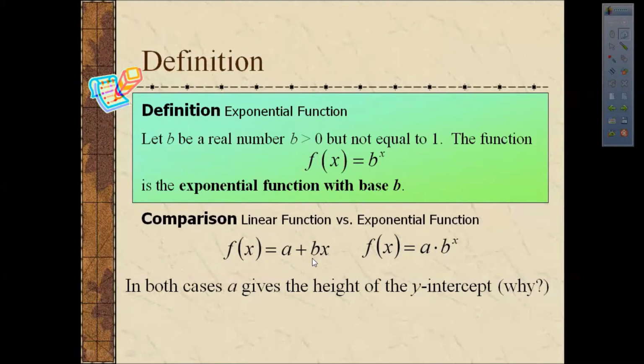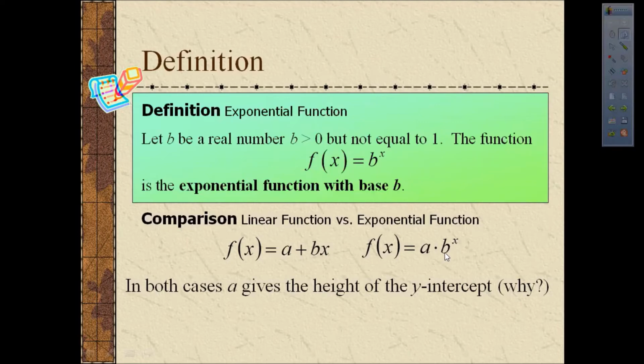In a linear function, the constant b, the number that's multiplied times x, tells us the slope of that function. It can tell us how steep the function is and whether the function is going uphill or downhill as we move from left to right. Well, the constant b, the base of our exponential function, tells us some similar things. It's not exactly the slope, but it does indicate how quickly the function is going to rise or fall.